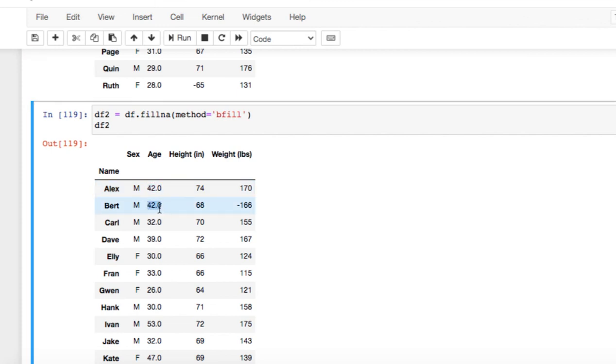So this is how you can make changes in your data frame and clean your data, which is technically known as data wrangling. So I hope you like the tutorial and keep practicing.